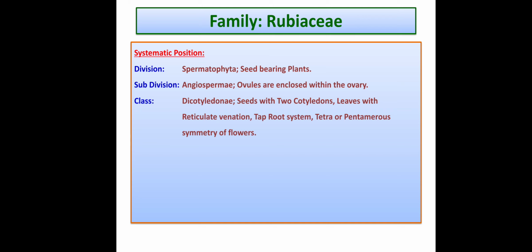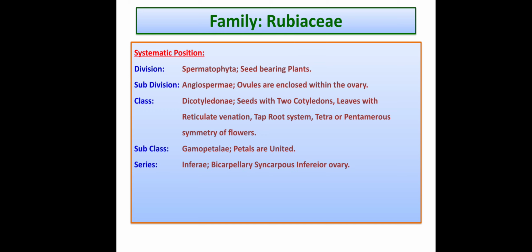Class, of course, Dicotyledonae: seeds with two cotyledons, leaves with reticulate venation, taproot system, flowers with tetra or pentamerous symmetry. These are the reasons why the class is Dicotyledonae. Subclass Gamopetalae because petals are united. Series Inferae because the ovary is syncarpous, bicarpellary but inferior.